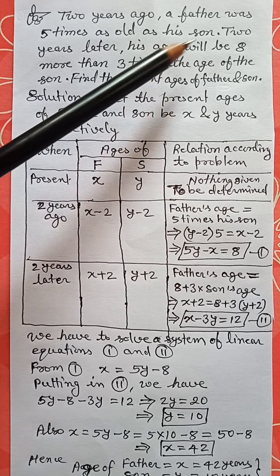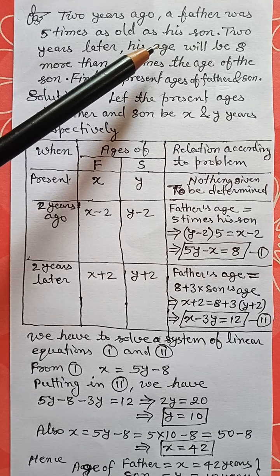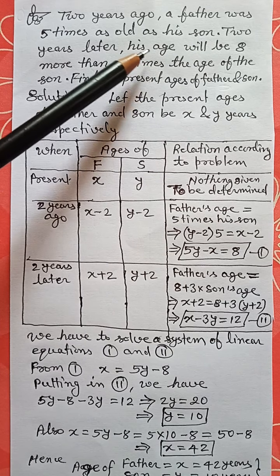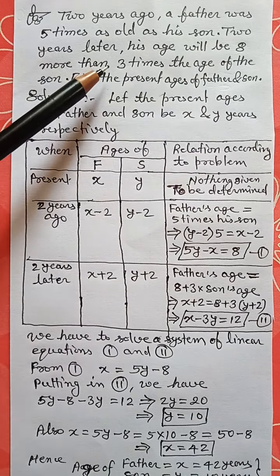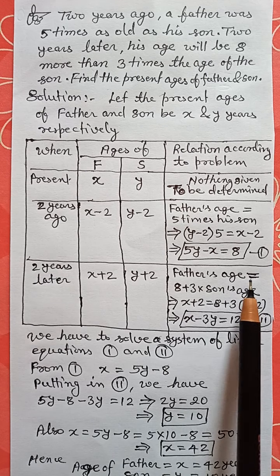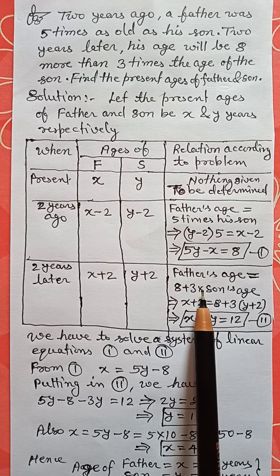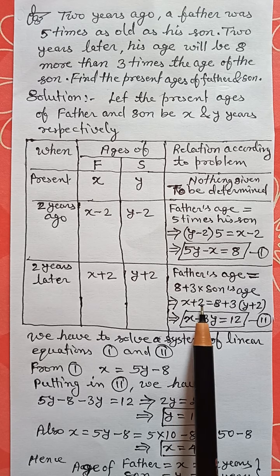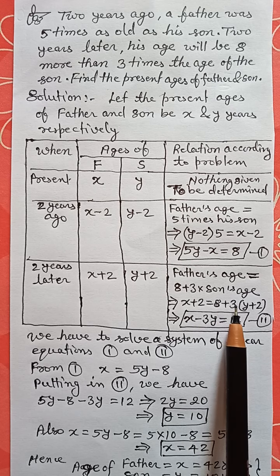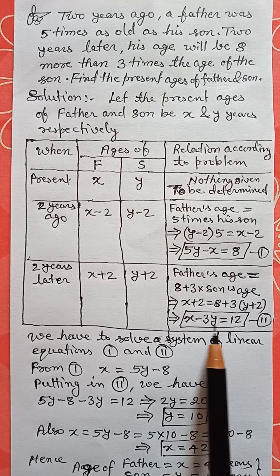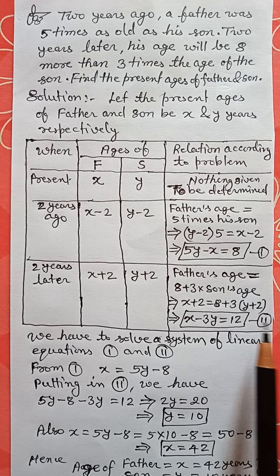His age, मतलब his age means the age of the father, will be 8 more than 3 times the age of the son. That means father's age is equal to 8 plus 3 times the age of the son. That is x plus 2 is equal to 8 plus 3 times (y plus 2). On simplification, we have this equation, that is x minus 3y is equal to 12.